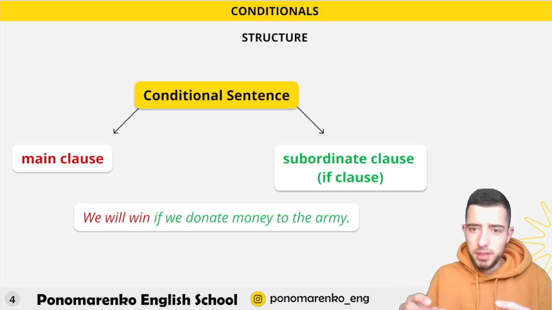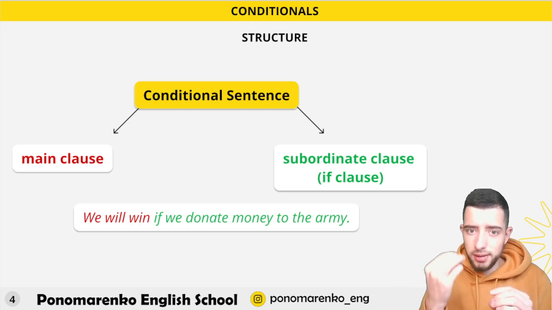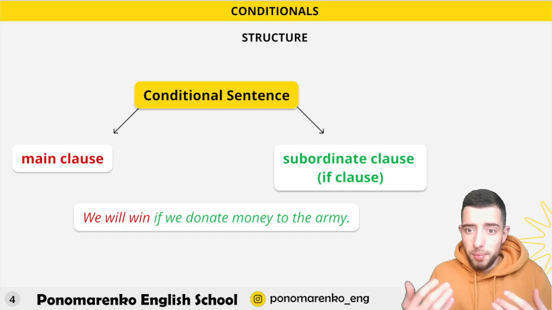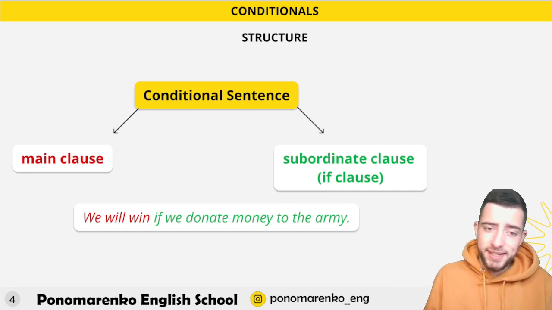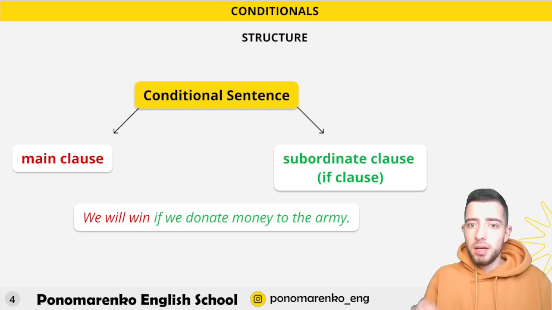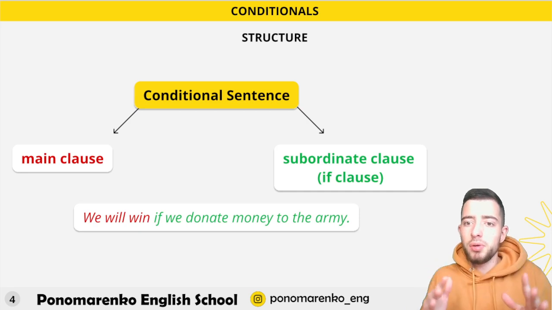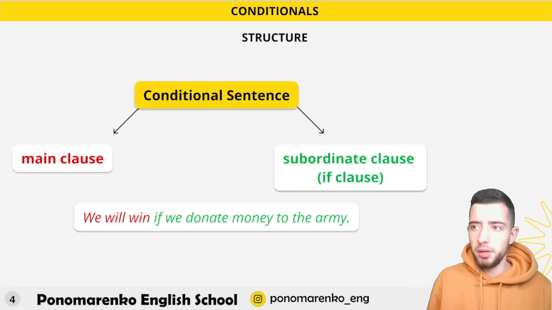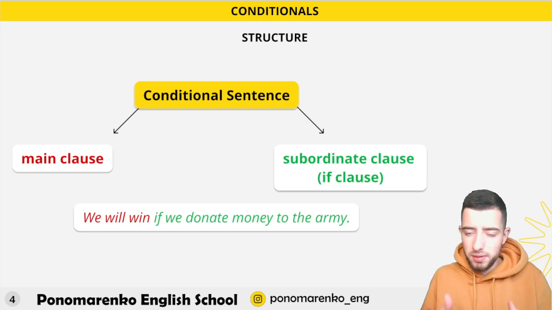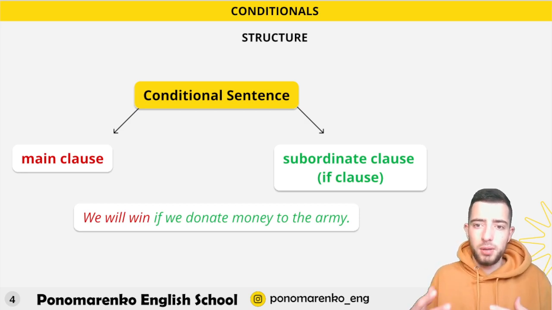So it means you have a condition, and this condition can be described in different ways. This is what conditional sentences stand for. A subordinate clause cannot exist without the main clause, because you cannot just say if we donate money to the army, and what? If you just finish your sentence, it sounds odd.